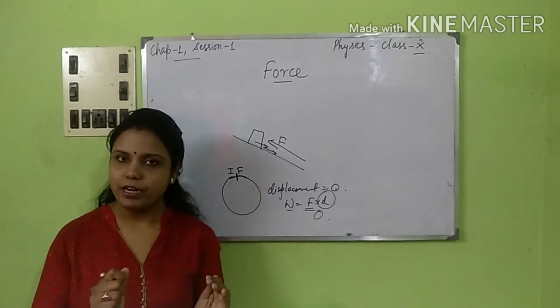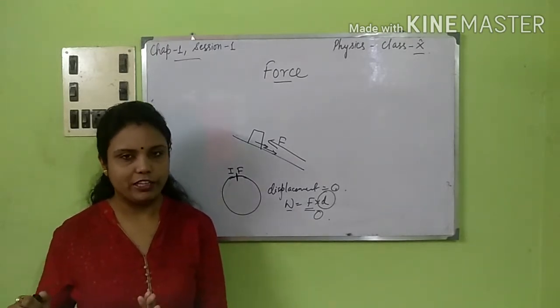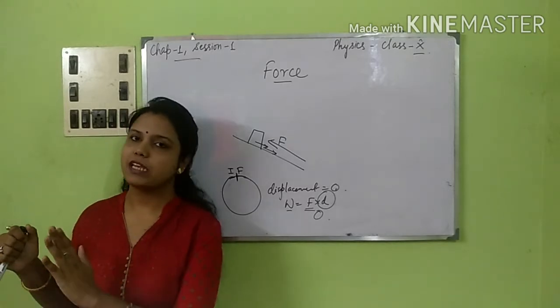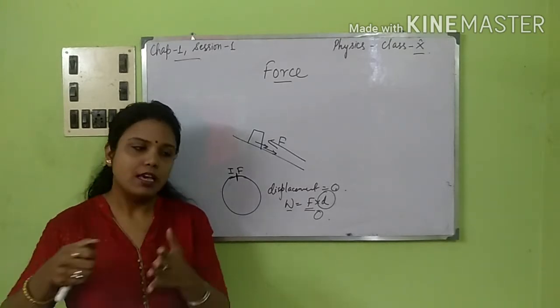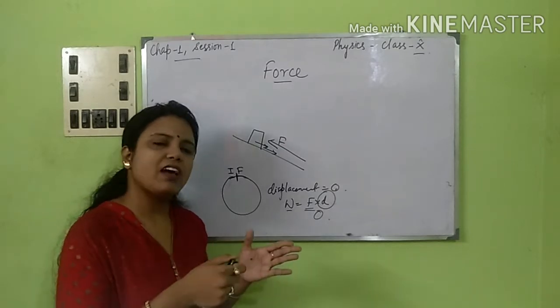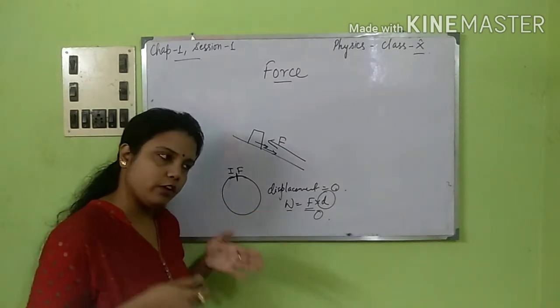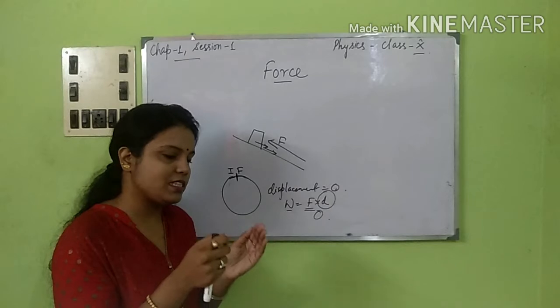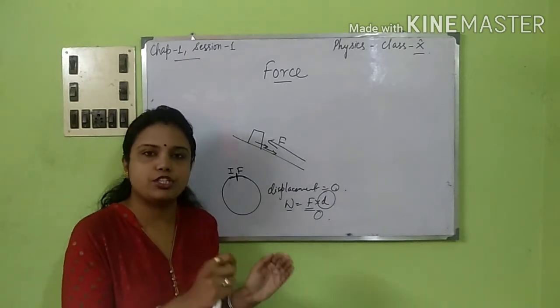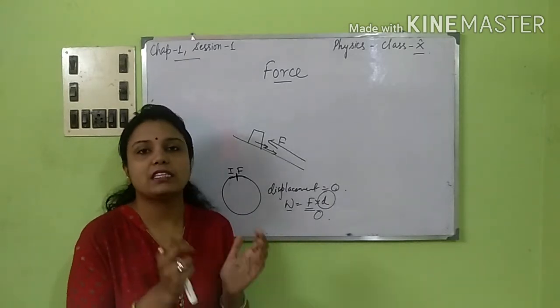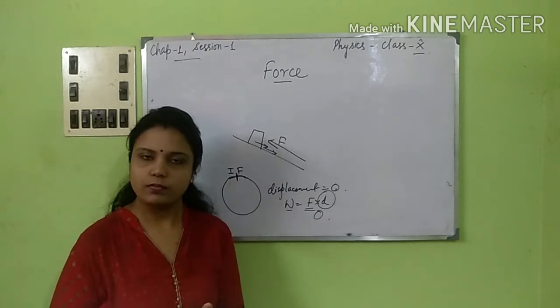That is, a body already has the property that once it gets started, it will keep moving, or once it has stopped, it will stay in that position only. This particular property is called inertia, okay.